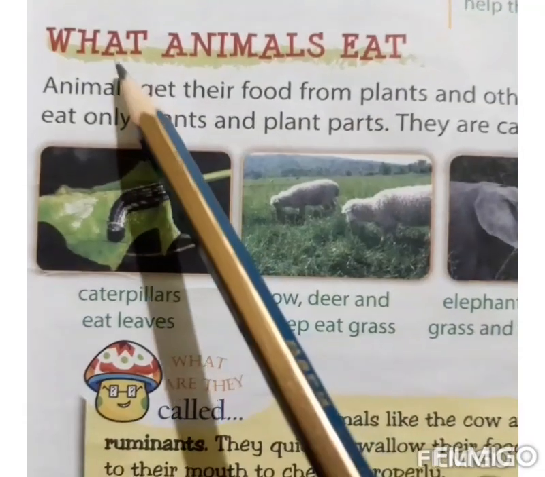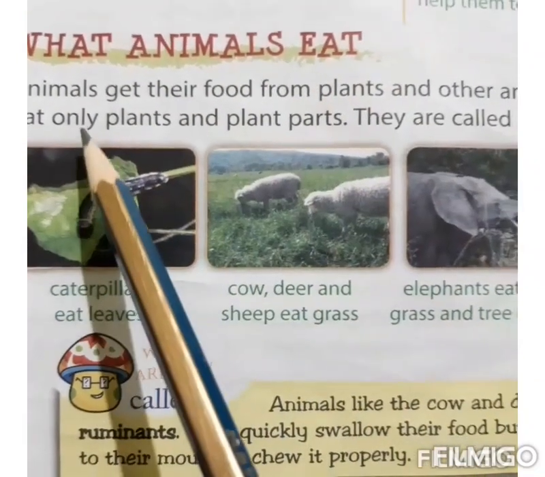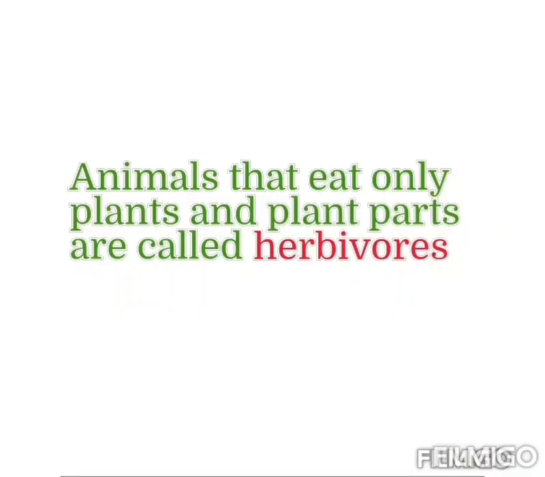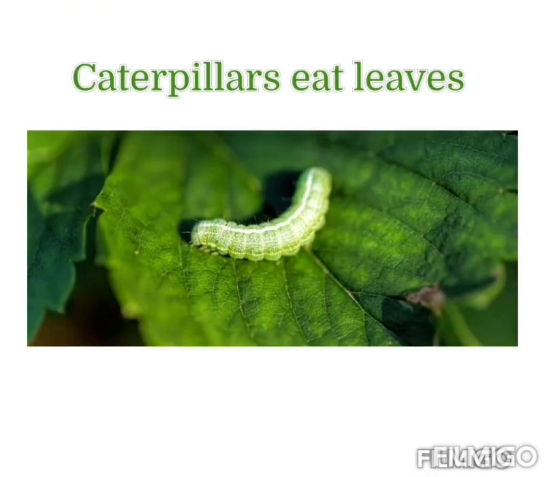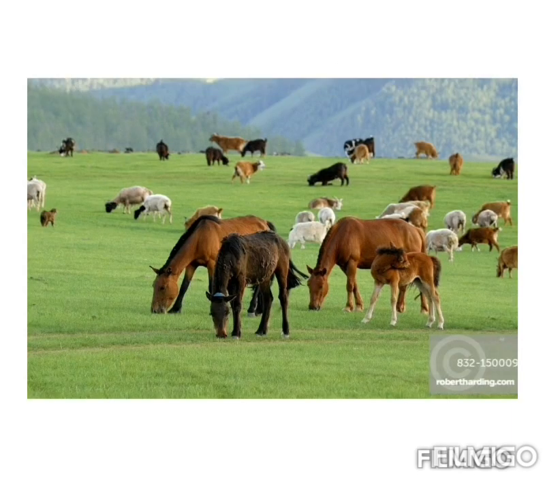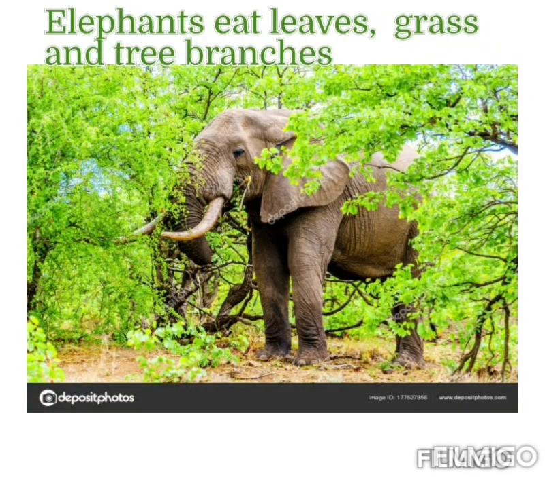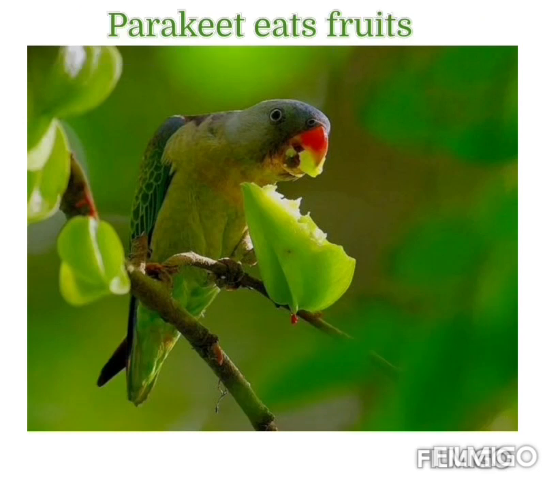Next topic is what animals eat. Animals get their food from plants and other animals. Some animals eat only plants and plant parts. They are called herbivorous animals. For example, caterpillar eat leaves. Cow, deer, and sheep eat grass. Elephant eat leaves, grass, and tree branches. And parakeets eat fruits.